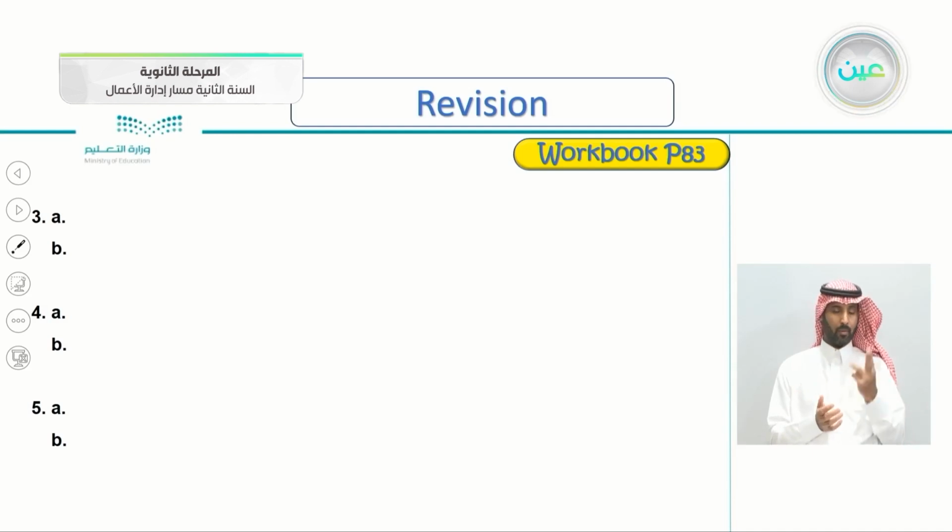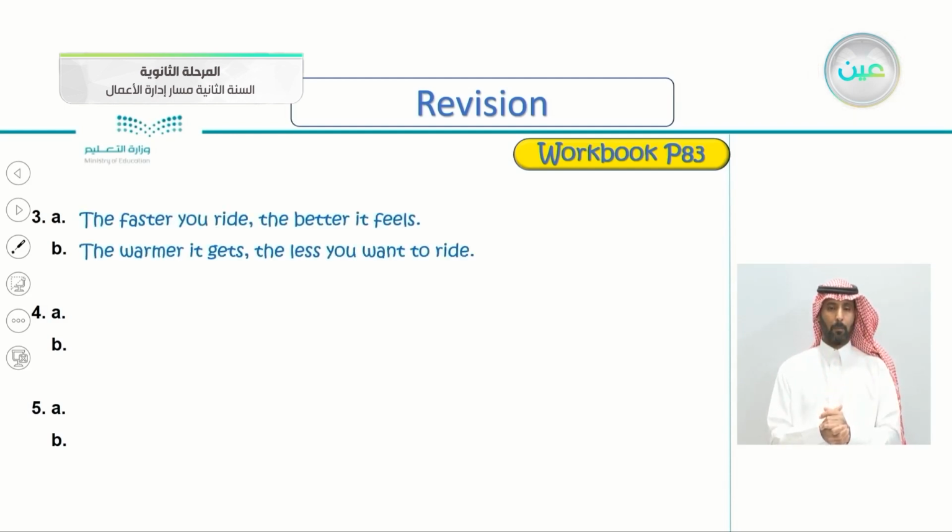So give me 2 sentences here, just like number 1 and number 2. Anything is correct here. Very good. But I've written here, the faster you ride, the better it feels. The second one I've written here, the warmer it gets, the less you want to ride. And remember the comma here between the 2 sentences. Remember to put the comma.